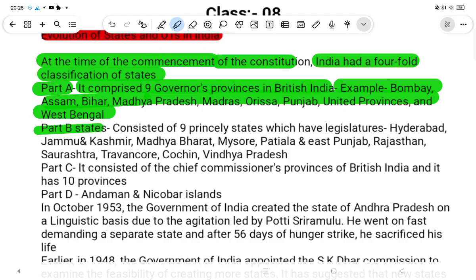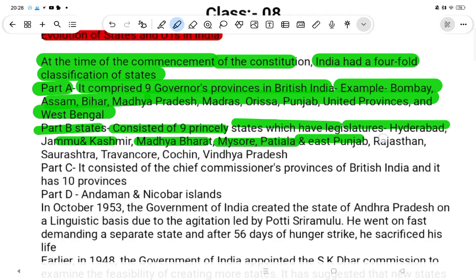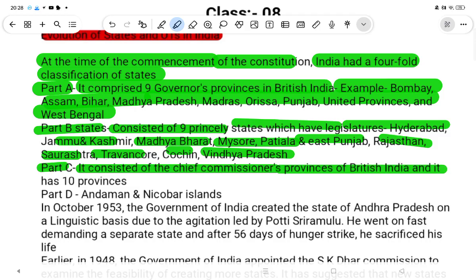Part B states consist of nine princely states which have a legislature: Hyderabad, Jammu and Kashmir, Madhya Bharat, Mysore, Patiala and East Punjab, Rajasthan, Saurashtra, Travancore-Cochin, Vindhya Pradesh. Part C consisted of the chief commissioners' provinces of British India, and it has 10 provinces. Part D: Andaman and Nicobar Islands.